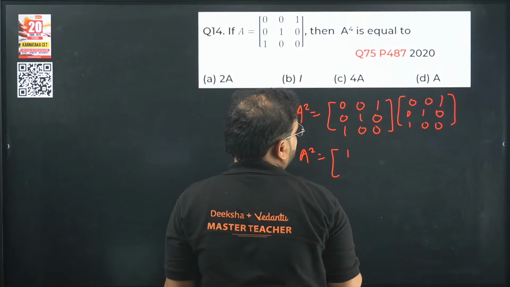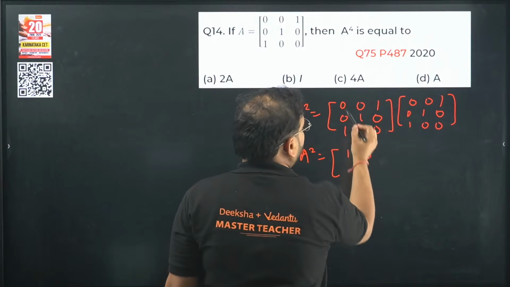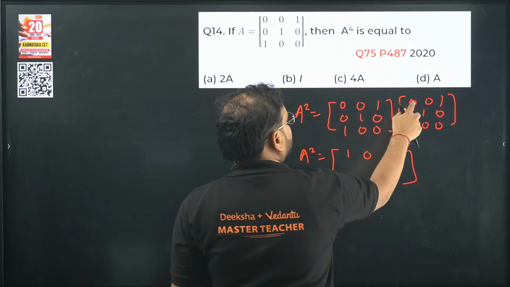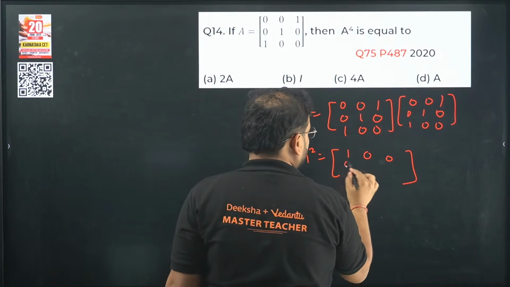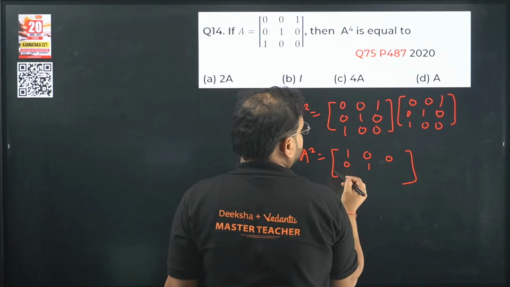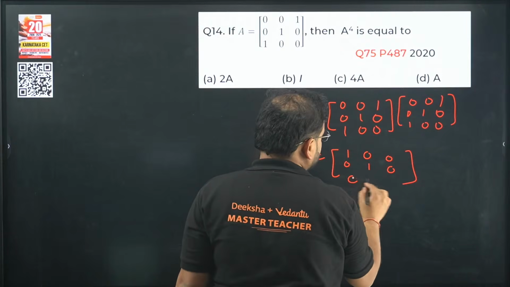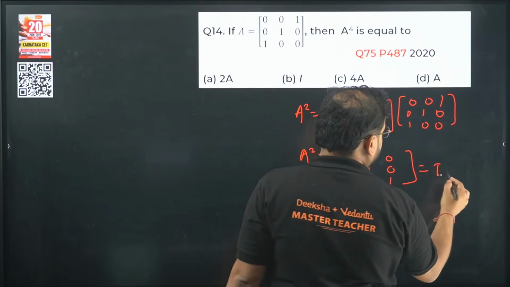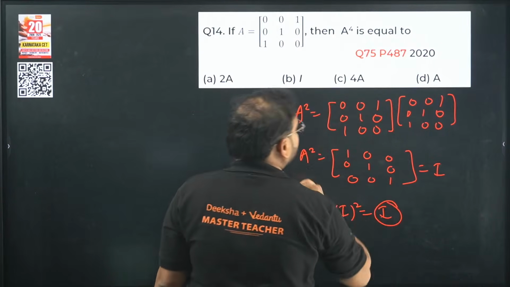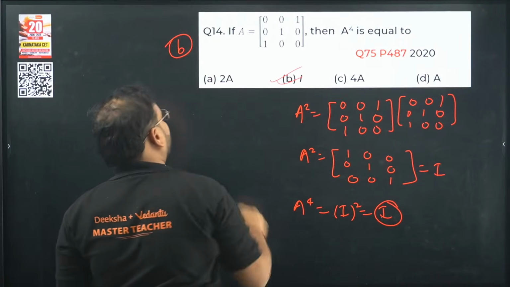So this is correct only, no? 1 first element is correct. And 0 into 0 is 0. 0 into 1 is 0. 1 into 0 is 0. This is 0. Again 0. Yeah, all terms are 0 in this first row except for the first element. 0 into 0 is 0, 1 into 0 is 0 and 0 into 1 is again 0. So 0 into 0, 0, again 1. Over here 1 into 1 is 1, other term is 0. 0, 1 into 0 is 0 and we have 0 over here. If you see, you'll get this as 0, 0, 1. So A square is coming as I. So A power 4 will come as I power 2, answer will be I only. Hence the answer is option B. 14th option B is correct.